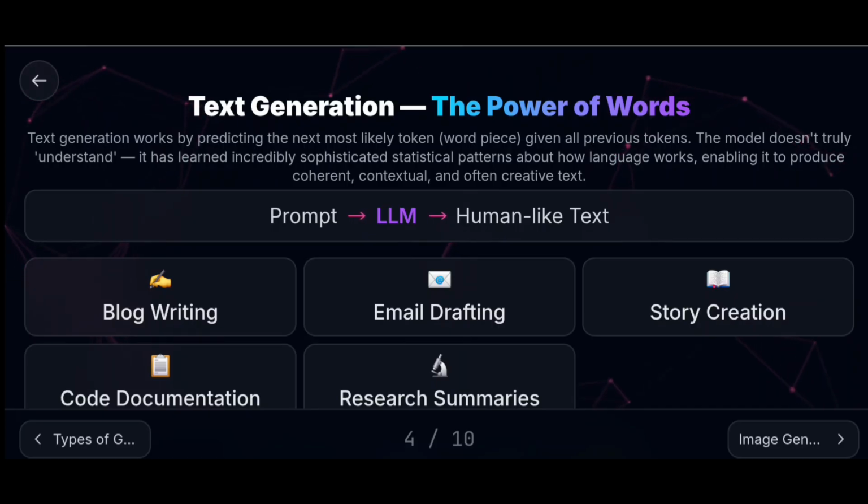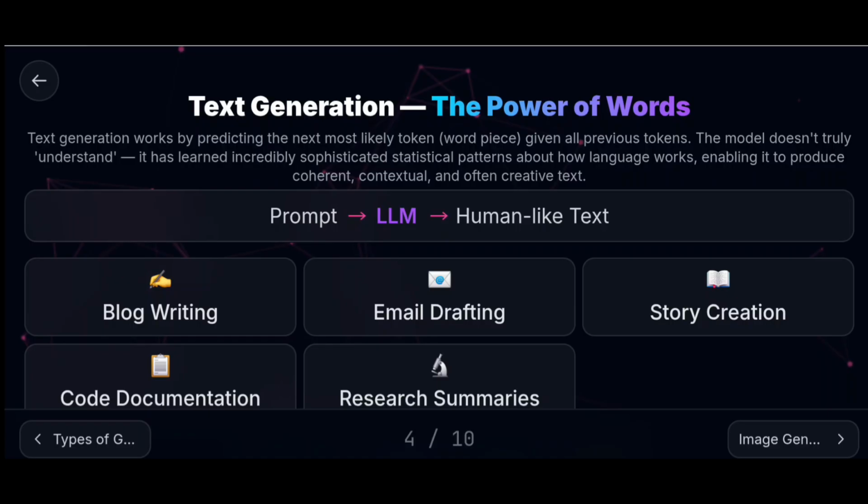The model doesn't truly understand, it has learned incredibly sophisticated statistical patterns about how language works, enabling it to produce coherent, contextual, and often creative text. The user gives a prompt to the LLM, the large language model, and the LLM gives an output like human-like text.